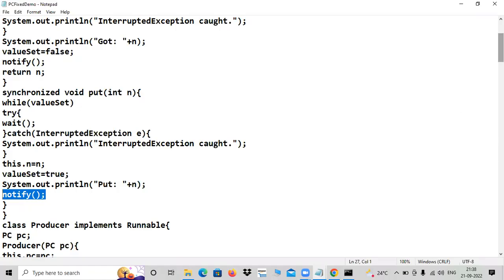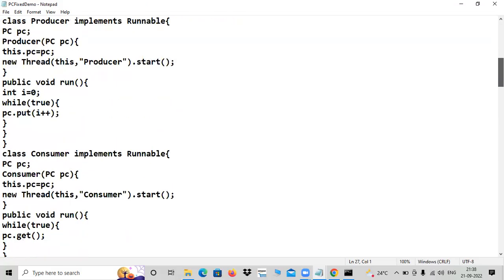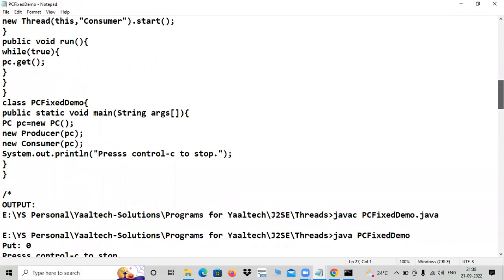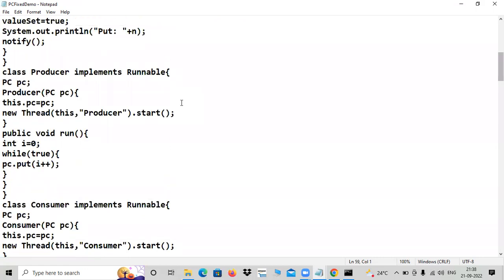Let us see the consumer end also. Here is the consumer code. The constructor is called, invoked by passing PC. Let us examine the consumer. Yes, the consumer constructor is there. PC is passed, same story. And then the start method, same story.